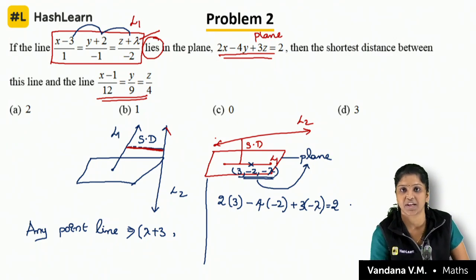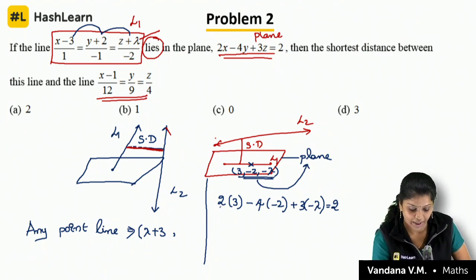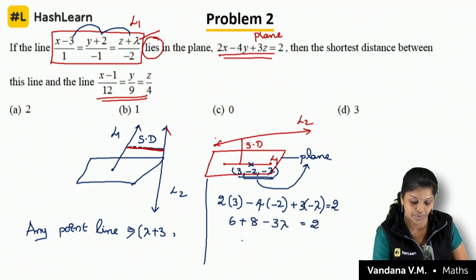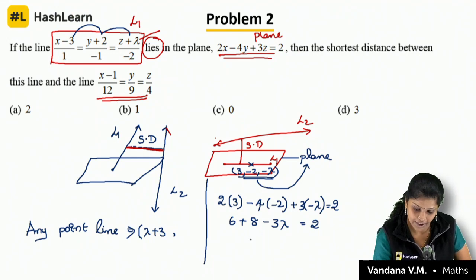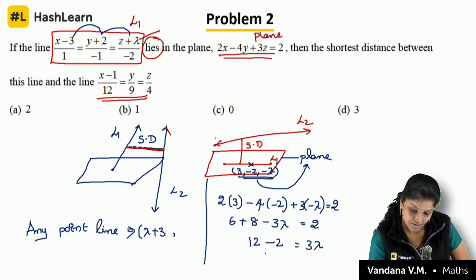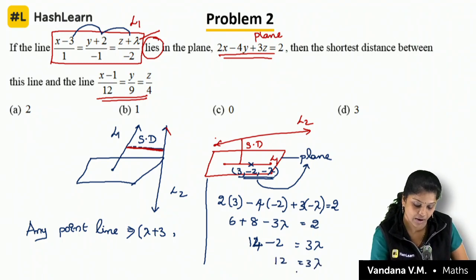If I write 2 3s are 6 plus 8 minus 3 lambda is equal to 2. 6 plus 8 I will get 14. 14 minus 2, it is 12, is equal to 3 lambda, lambda is equal to 4.